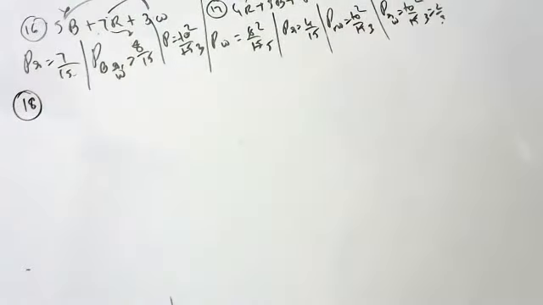Neeraj, 18, sir. One card is drawn from a well shuffled deck of 52 cards. Find the probability of getting king or red.